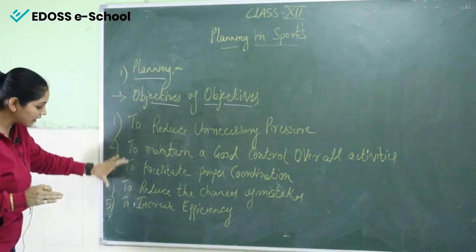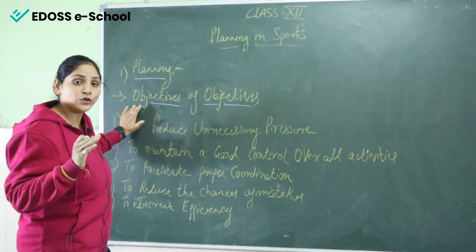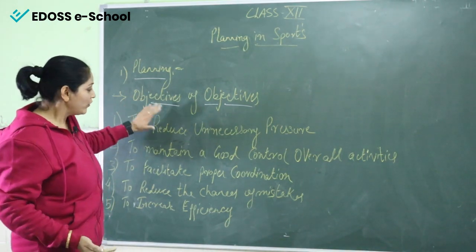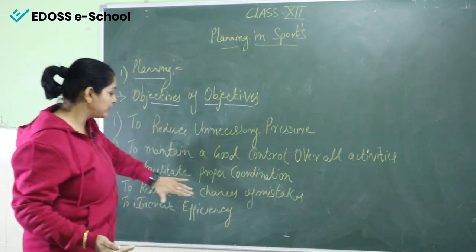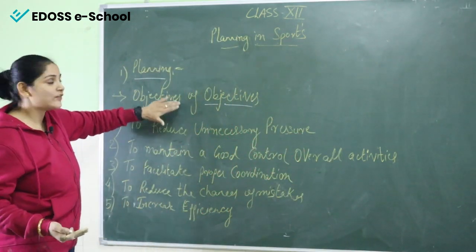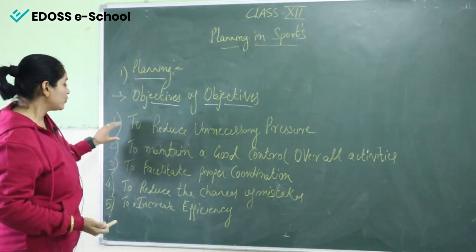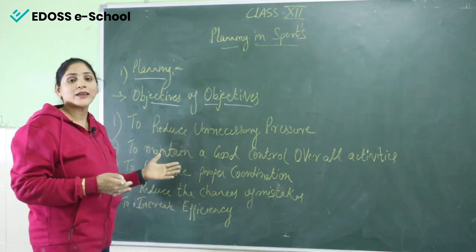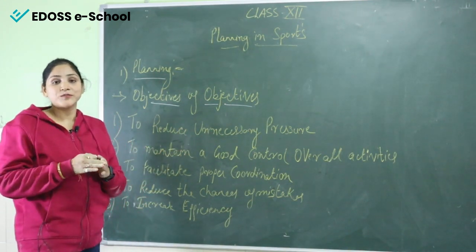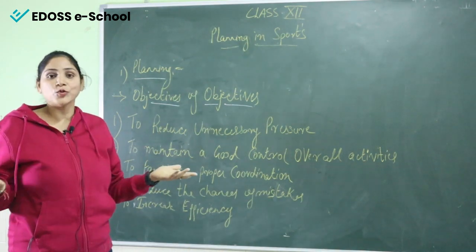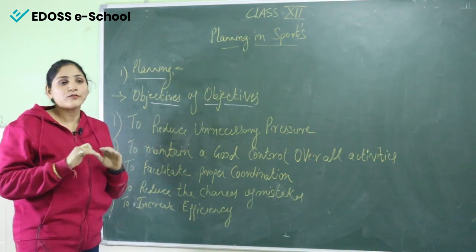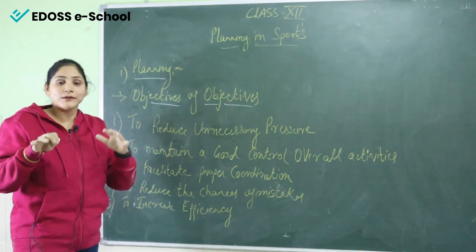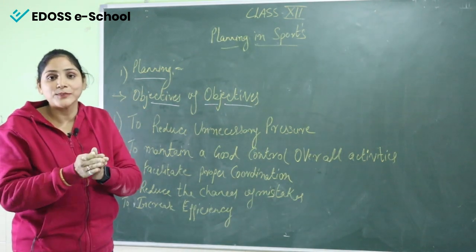Now, we'll come to the objectives of planning. If we do not clear all these objectives of planning, we can't do anything in our life or in our particular competition or tournament. So we have to follow these objectives of planning, and then we will achieve that particular goal, right? The first objective of planning is to reduce unnecessary pressure. Students, we don't want to take any pressure at the time of immediacy, right? When we organize any event or sports, we want that sport to go on smoothly. We don't want any problem in that particular event, right?